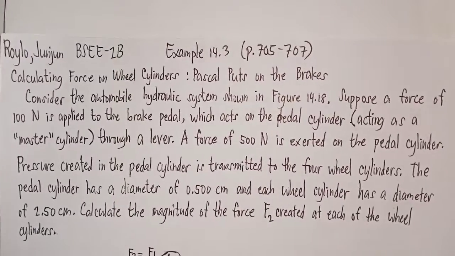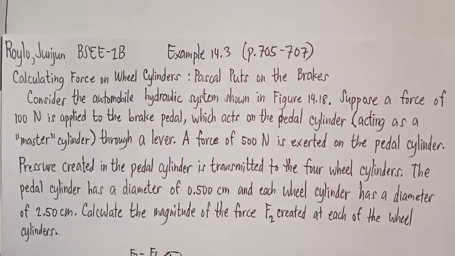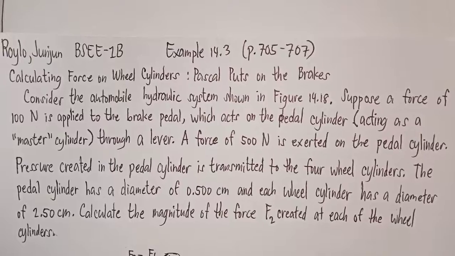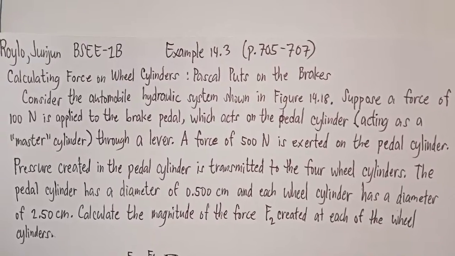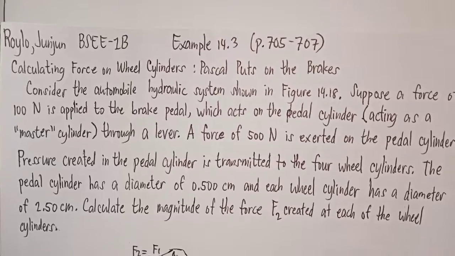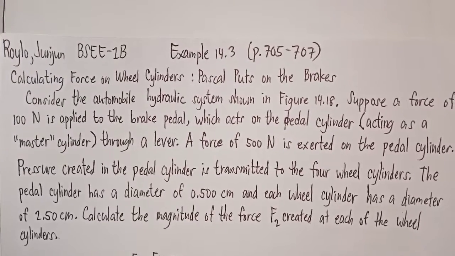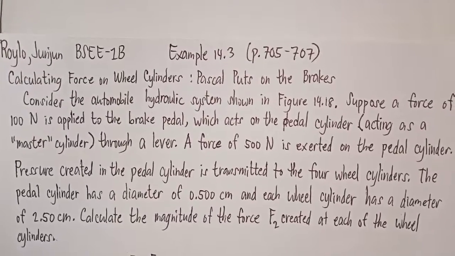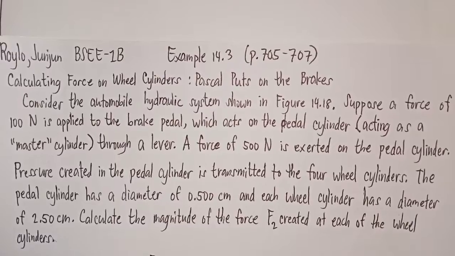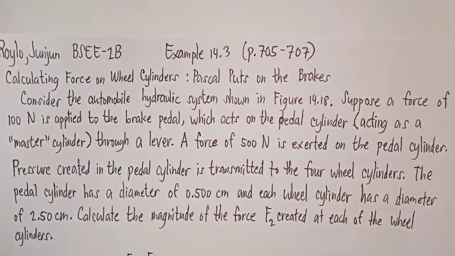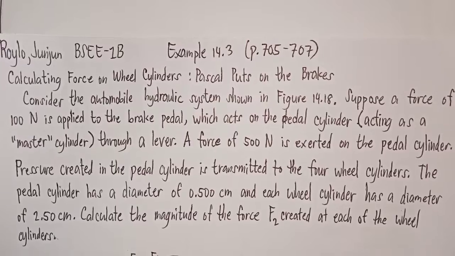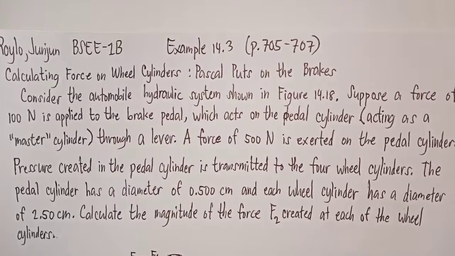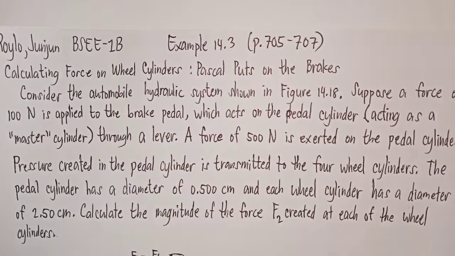Pressure created on the pedal cylinder is transmitted to the four wheel cylinders. The pedal cylinder has a diameter of 0.500 cm and each wheel cylinder has a diameter of 2.50 cm. Calculate the magnitude of the force F2 created at each of the wheel cylinders. We have the given force F1 that is applied to the pedal cylinder. Then the cross-sectional areas are A1 and A2, which we can calculate from their given diameters. Proceed to solution.